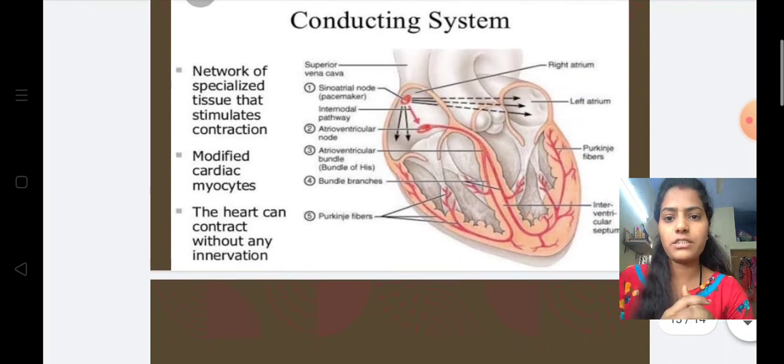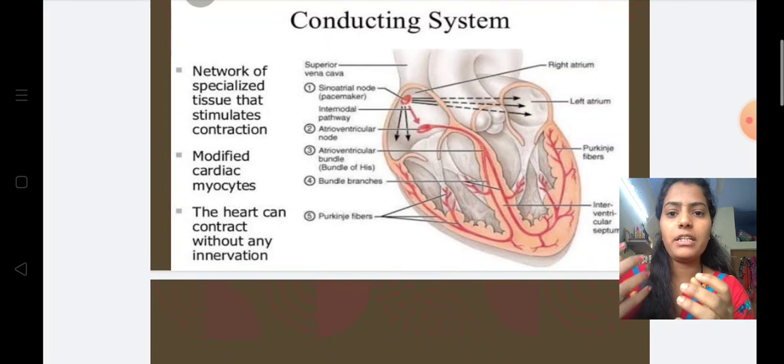Next, the conducting system of the heart. How does this conduction take place in the heart? It is by means of the SA node, which is present in the right atrium. The SA node gives signals to the right atrium, and these signals are transferred to the AV node. AV node means atrioventricular node.